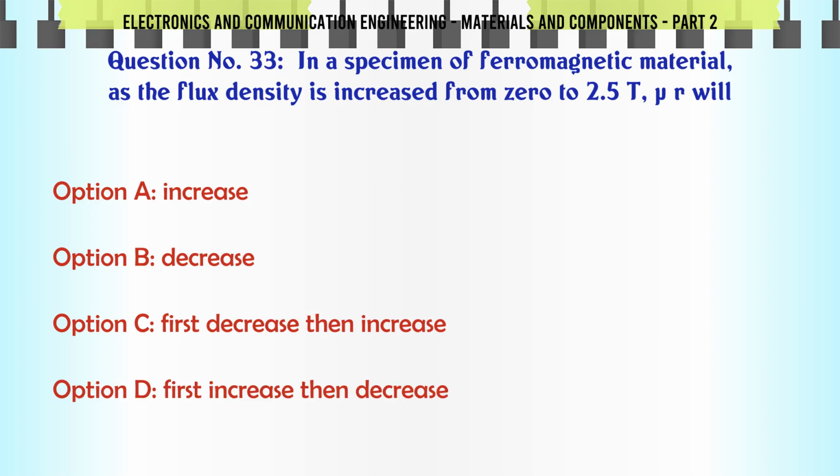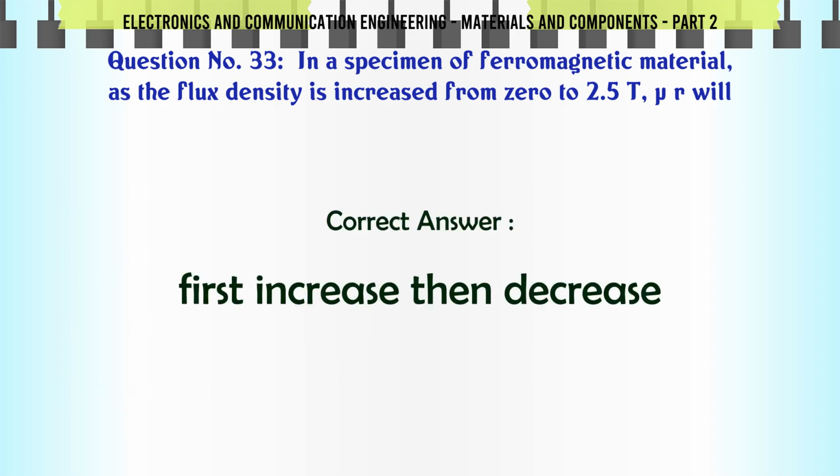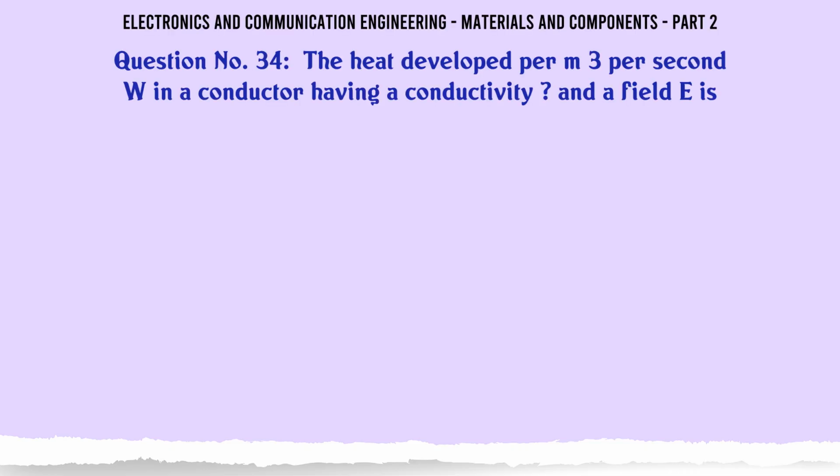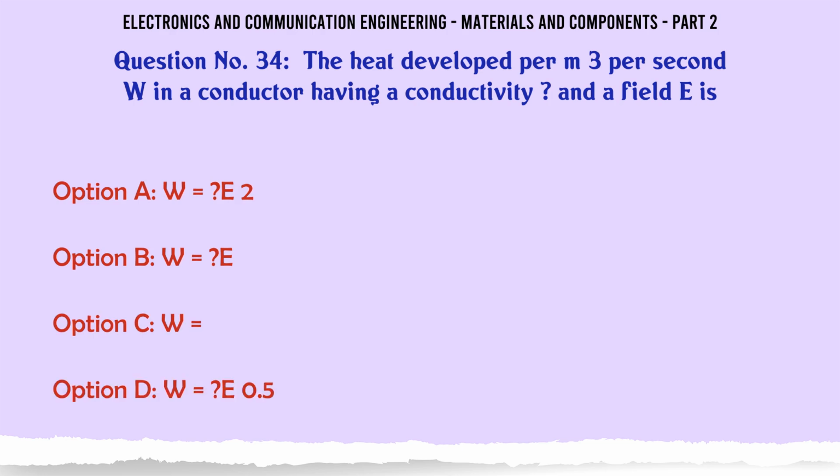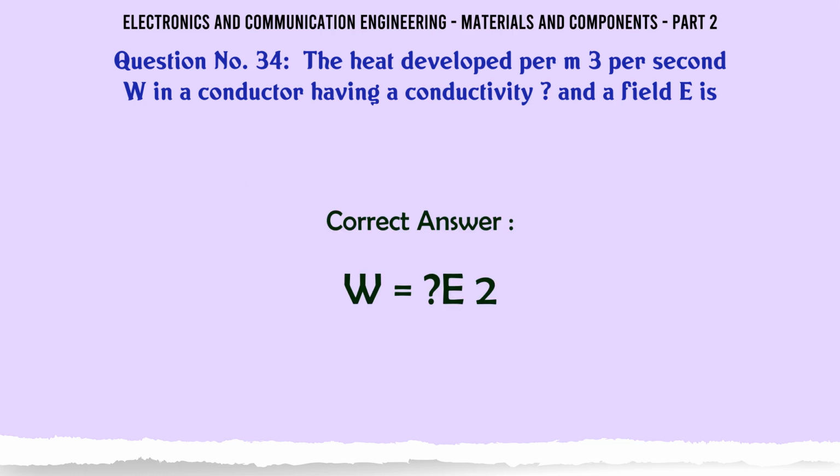In a specimen of ferromagnetic material, as the flux density is increased from 0 to 2.5 T, μr will A, increase, B, decrease, C, first decrease then increase, D, first increase then decrease. The correct answer is first increase then decrease. The heat developed per m³ per second W in a conductor having a conductivity σ and a field E is A, σE², B, σE, C, σ, D, σE^0.5. The correct answer is σE².